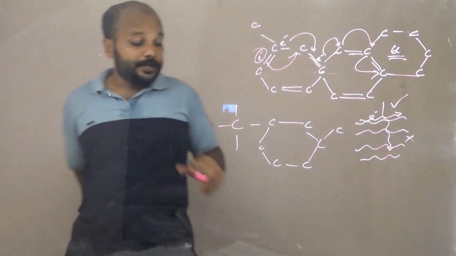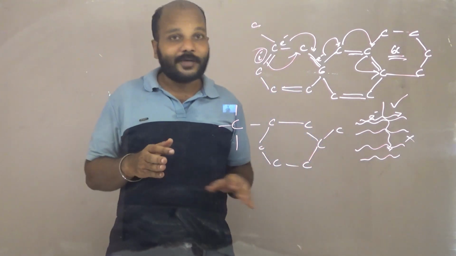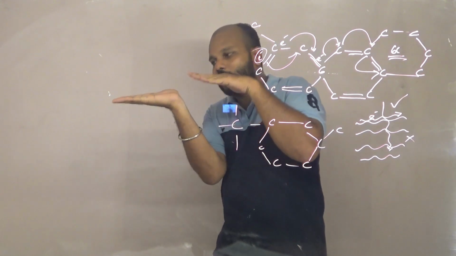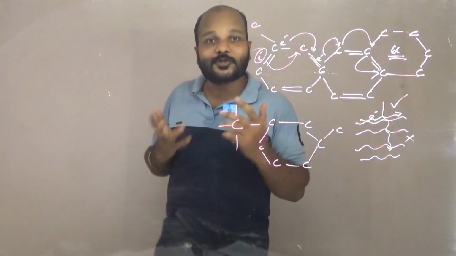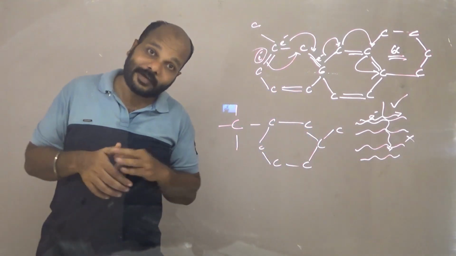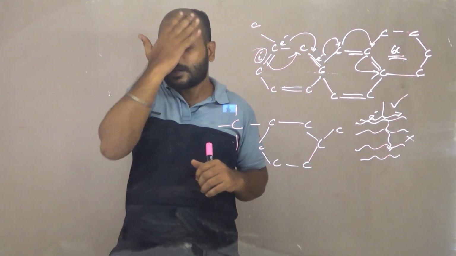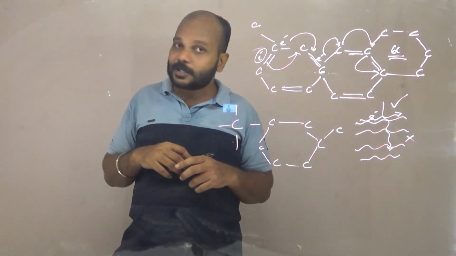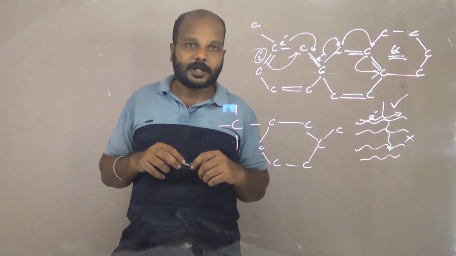Okay, and one more thing, graphite is not very hard. It is slippery in nature. So it will be moving like this. One layer will be moving over the surface of another layer. Due to that, it shows the slippery nature, and it is a very good lubricant. Particularly it is used in high temperature applications, because the melting point of graphite is very high, more than 1000 degrees Celsius.